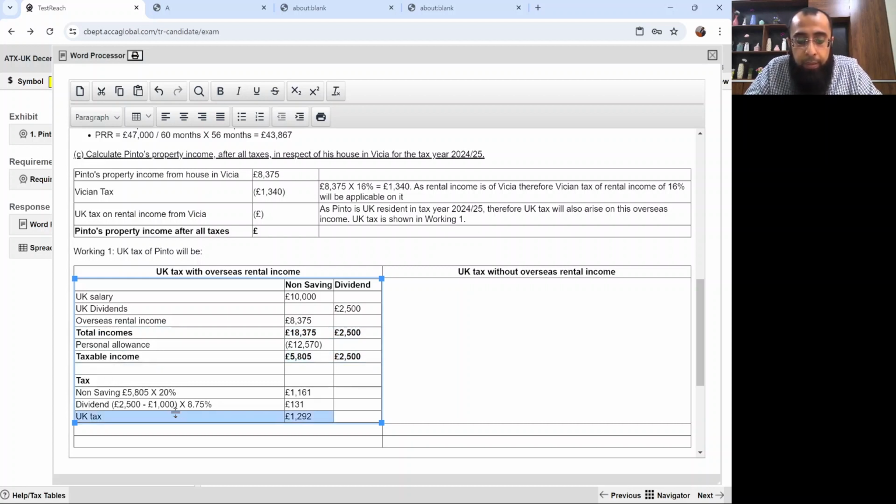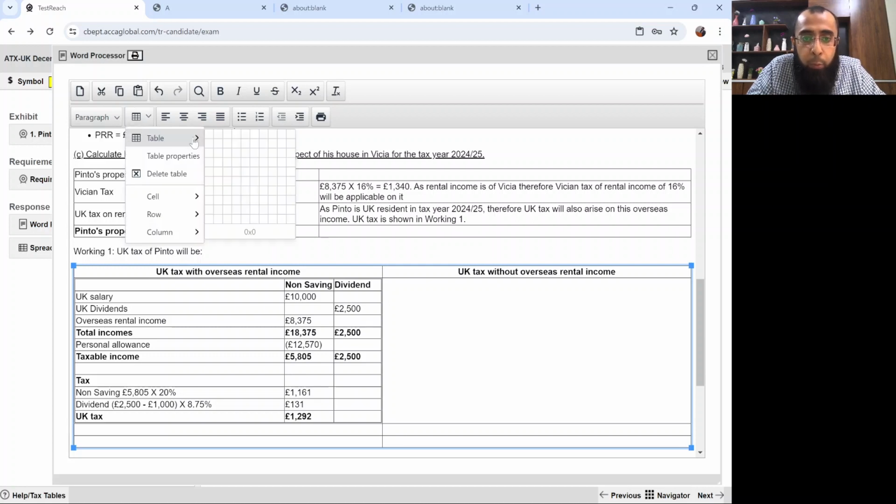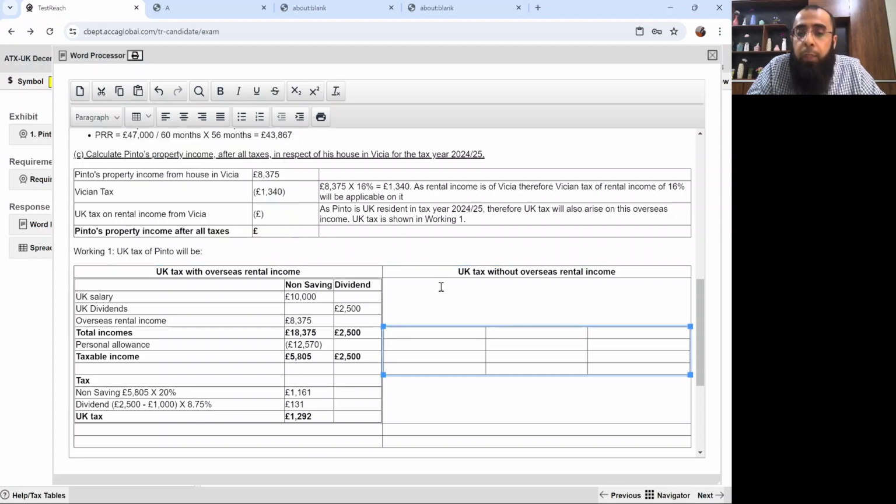Now, the second thing I'll be doing is that we'll be adding one more table here. And now what we'll be doing is that we will be calculating his UK tax without this overseas rental income. Now there will be UK salary, 10,000 pounds. There will be UK dividends, 2,500 pounds. Now this will be your total income, 10,000, and here it will be 2,500.